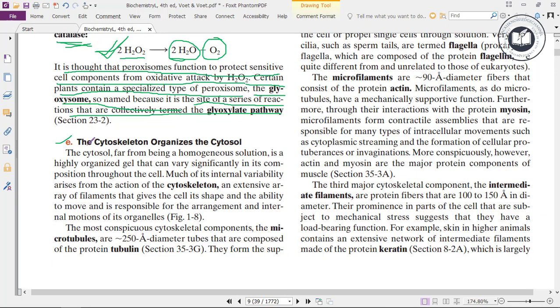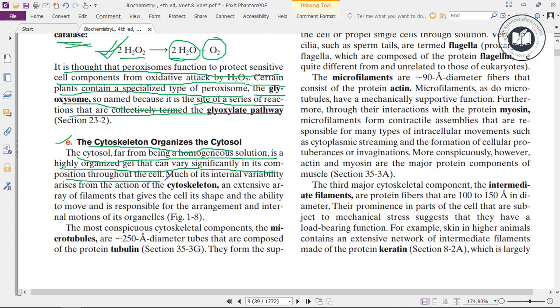So next, E. The cytoskeleton organizes the cytosol. The cytosol, far from being a homogeneous solution, is a highly organized gel that can vary significantly in its composition throughout the cell.